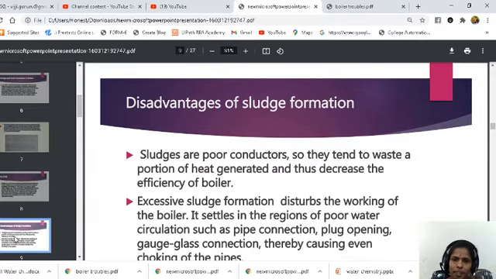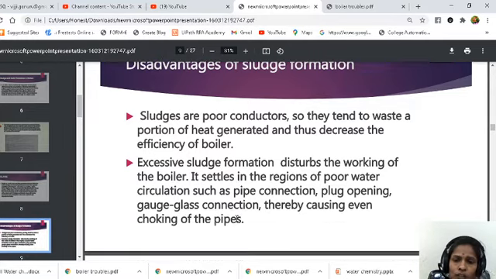The heat is transferred to the water very slowly because of the precipitate. So fuel and heat are unnecessarily wasted due to the formation of such precipitation, and the efficiency of the boiler is also decreased.